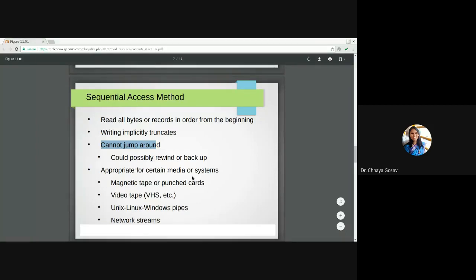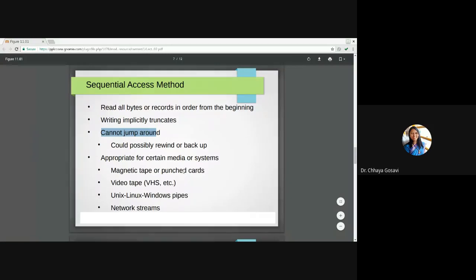Sequential access is appropriate for certain media or systems like magnetic tapes or punch cards, video tapes or Unix, Linux, Windows pipes. There are certain processes which are called pipes in Linux or Windows, and network streams, where sequential data is required. In that case, sequential access can be used.